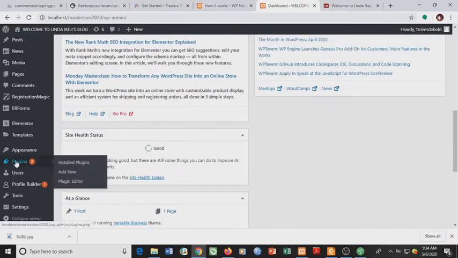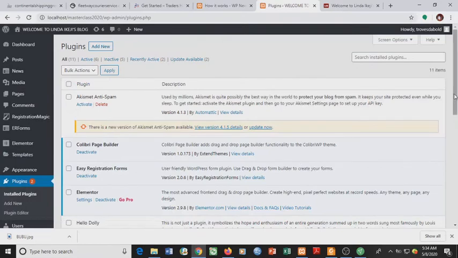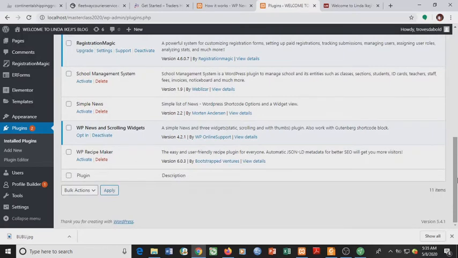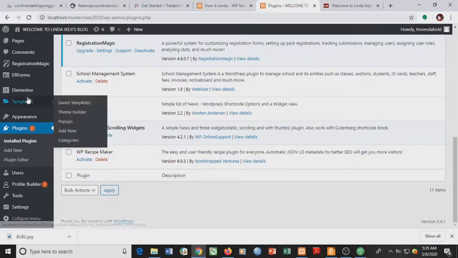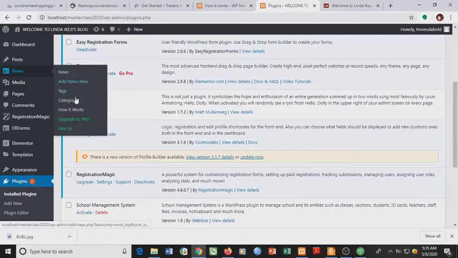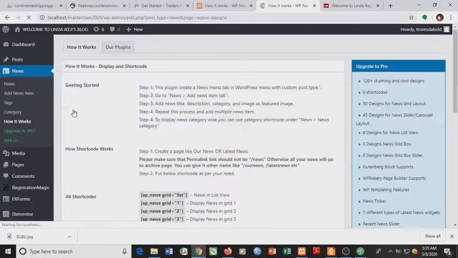Go to our plugins. Now in this plugin section, I already have a plugin that will display news on that website installed. In our classes previously, when we were talking about plugins, I told you that plugins are the heart of a website. So in order to start adding news to this website, I have downloaded a plugin, WP News and Scrolling Widgets. I've downloaded it and I've activated it. Now this plugin has been installed and this is it here. So let's see how the plugin works.